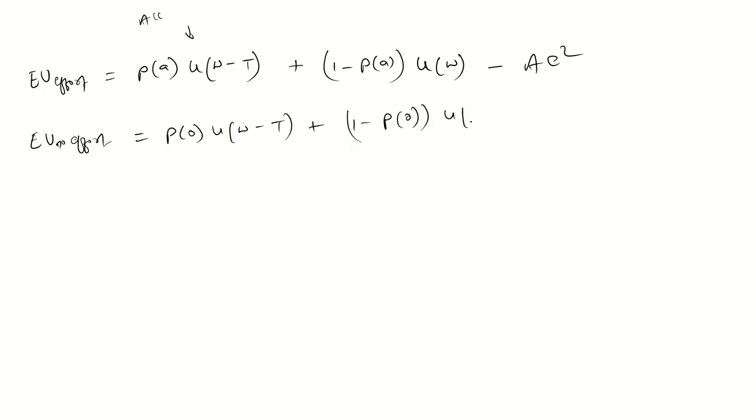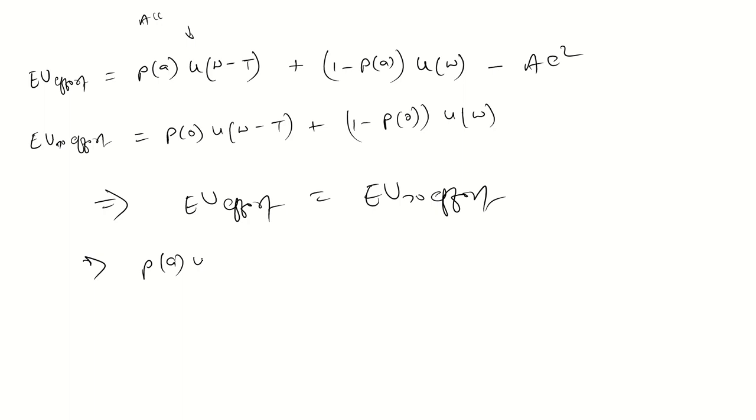Simple. If you are not putting an effort, why would you subtract the cost? The cost is only for the effort, not for the no effort case. So guys, just equate it. Expected utility of effort equals expected utility of no effort. So just equate these things.